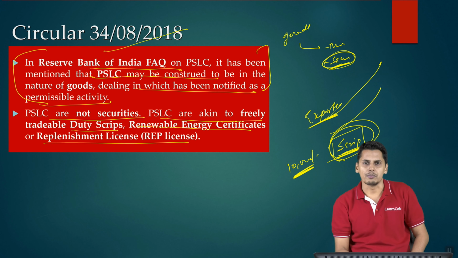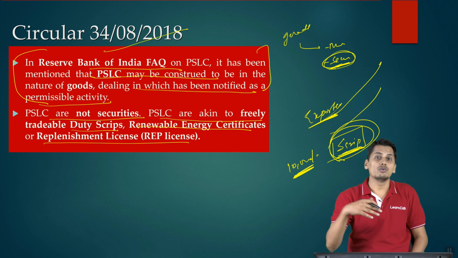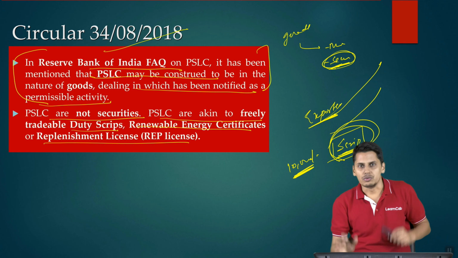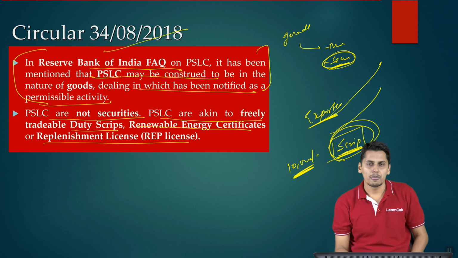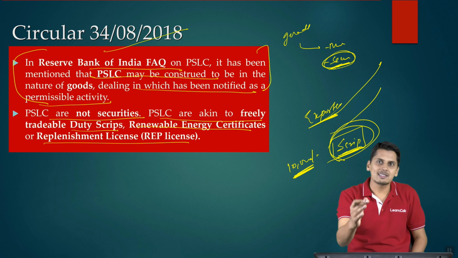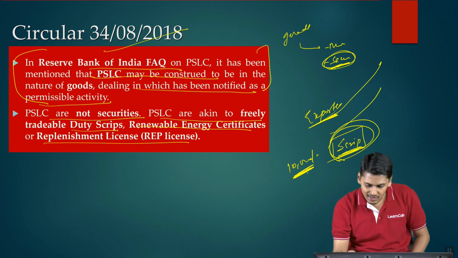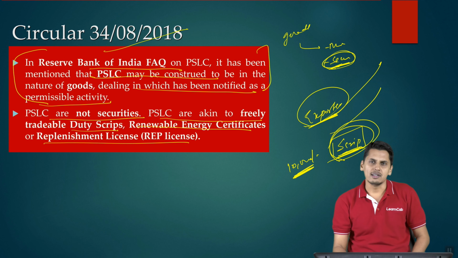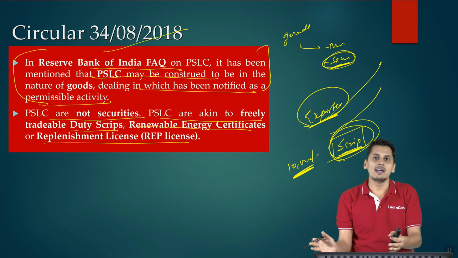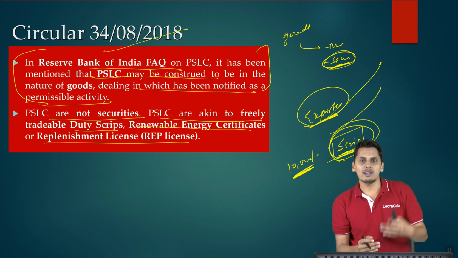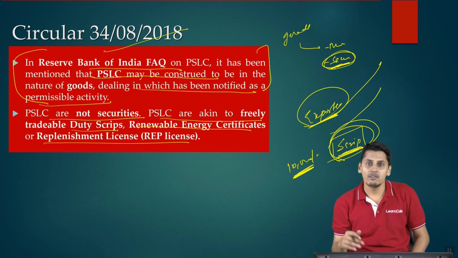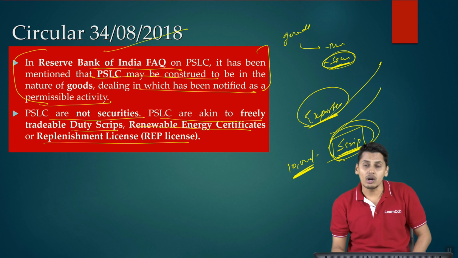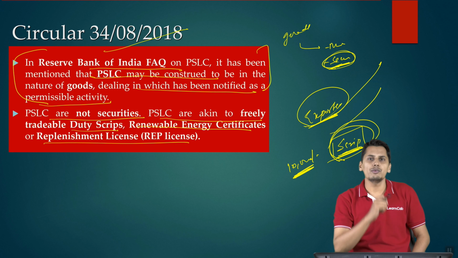Now what can you do with this scrip? It is not cash, it is not encashable as well. This 10,000 rupees, you can use for paying customs duties. When you are going to import goods, and basic customs duty needs to be paid, you can use this scrip for payment of customs duties. As regards this exporter, if he is also importing goods, there is no issue. Next time when he is going to import goods, rather than paying customs duty, he will use the scrip for payment of customs duties. However, if he is not importing goods, what is the use of the scrip to him?